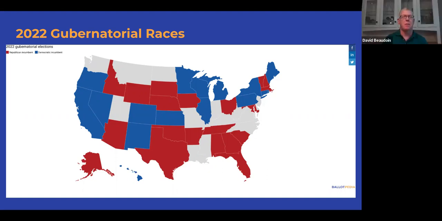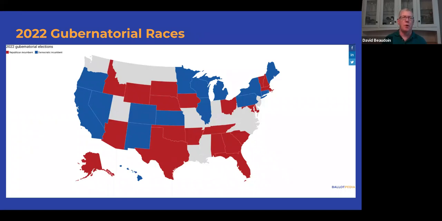Yeah, this is always the fascinating part about midterm elections, is when you don't have a presidential race on the ballot, you have almost 3/4 of the gubernatorial seats that are on the ballot. So there's just so many different things happening. As most people are familiar, governors are the head of the executive branch in their respective states. Governors have various amounts of power or authority depending on the state constitution, but they're really important statewide races. I personally think that most people are probably second most familiar with who their governor is after knowing who the president of the United States is.